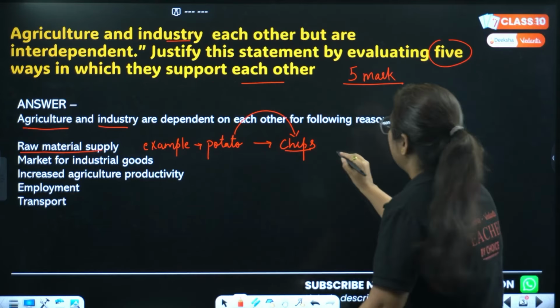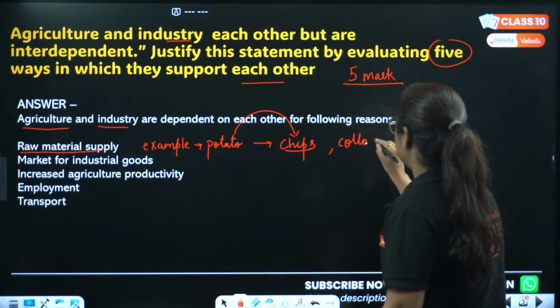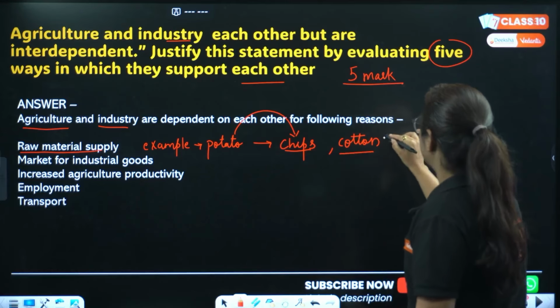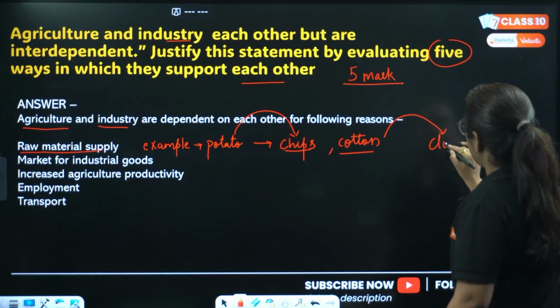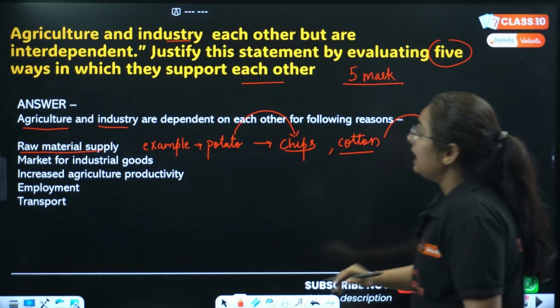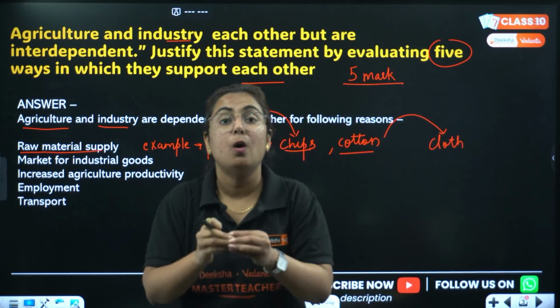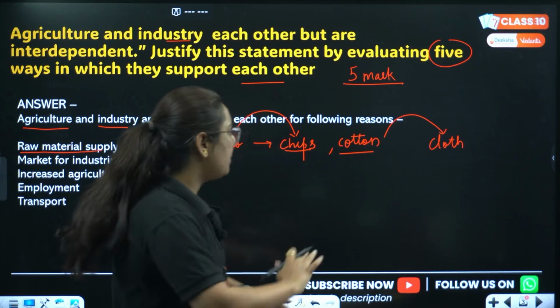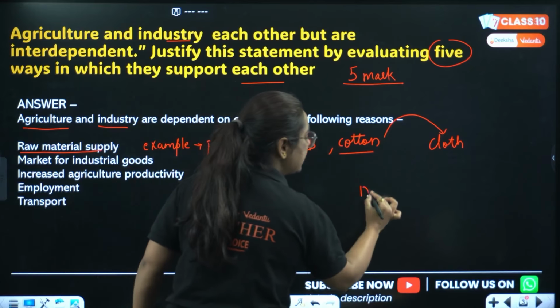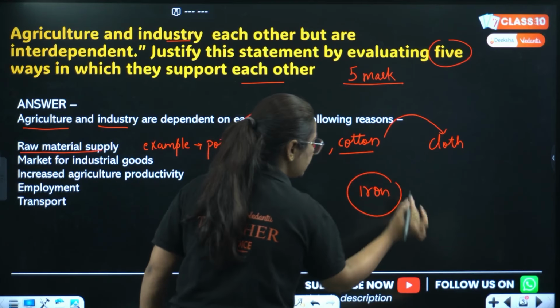Yes, it is. Let's take one more example, cotton. Cotton is grown in black soil, an agriculture product, and the cloth made of cotton is again made in industry. So they are dependent on each other for what? Raw material. Let me give another example, like iron. Now iron is made in an industry.